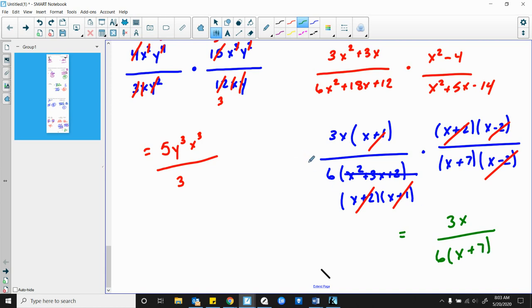Do not forget that 6 that I factored out right there. Okay? So in that case there, I'm fine if you want to just leave it as 6x plus 7 like I have right there. If you want to distribute the 6 to both of them and get 6x plus 42, I'd be fine with that too. Either way would be acceptable.